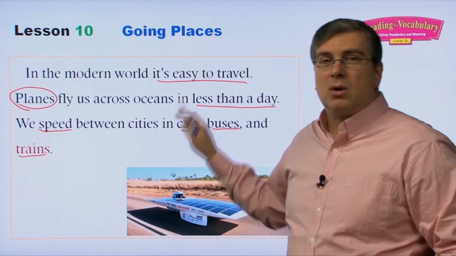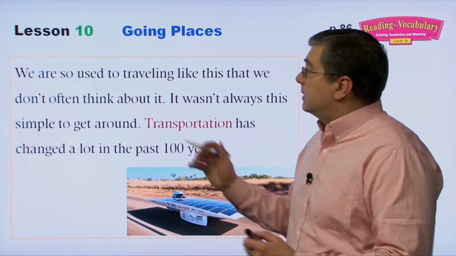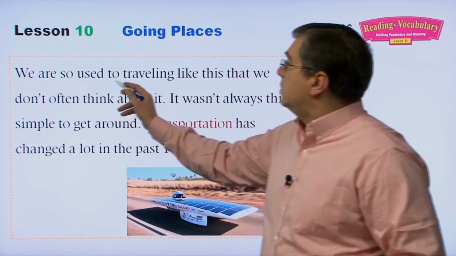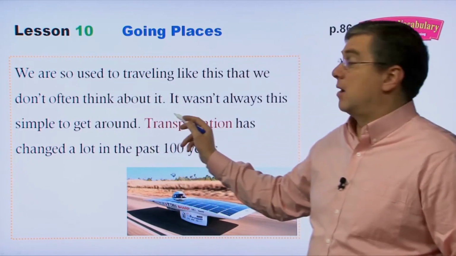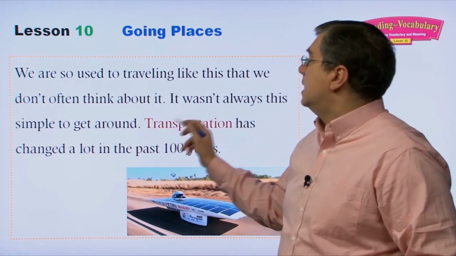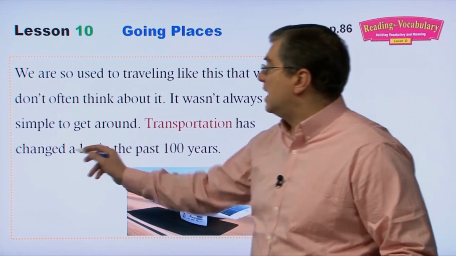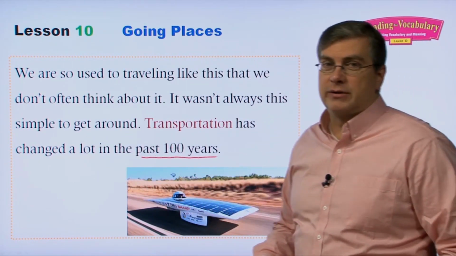So in the modern world, it's easy to travel. We have two examples here. Okay, let's continue here. We are so used to traveling like this that we don't often think about it. It wasn't always this simple to get around. Transportation has changed a lot in the past 100 years.